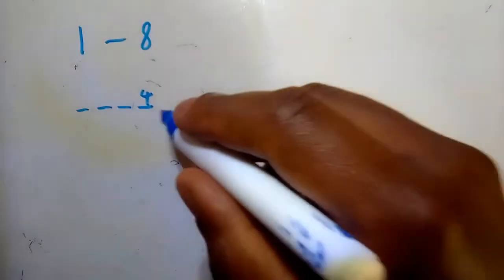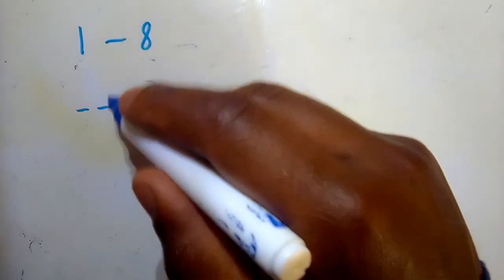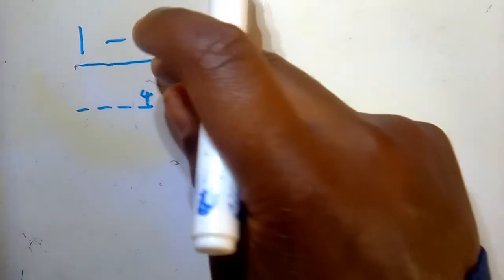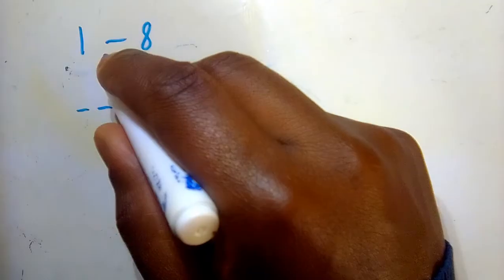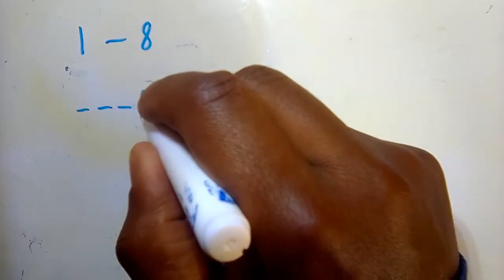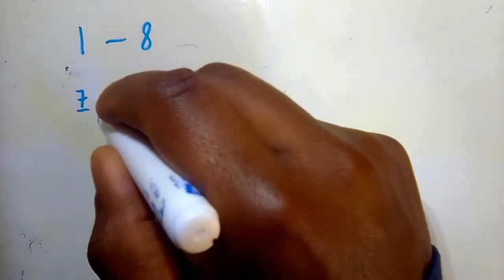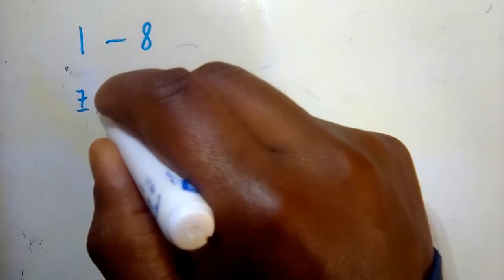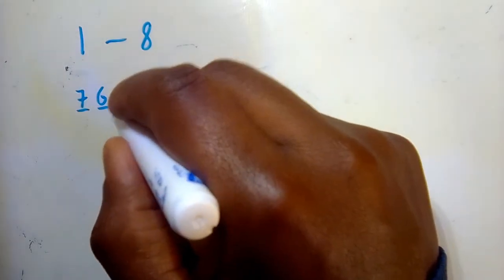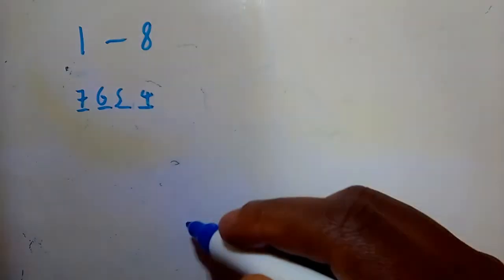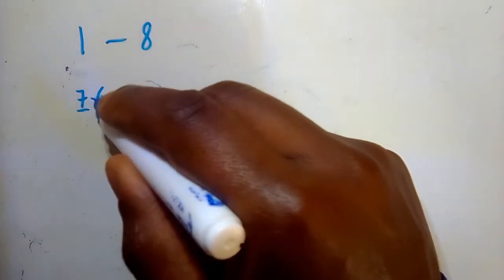So once the restriction is filled, now you can focus on the others. So we're supposed to have any one of the 8 choices. Let's just say they're not allowed to be repeated. So we're supposed to have any one of the 8, but because one of them would have already been used here, then we're going to have 7 choices. And then since one is used here, we're going to have 6. And then since one is used here, we're going to have 5. And then that's what we have, right? So 7 times 6 times 5 times 4.